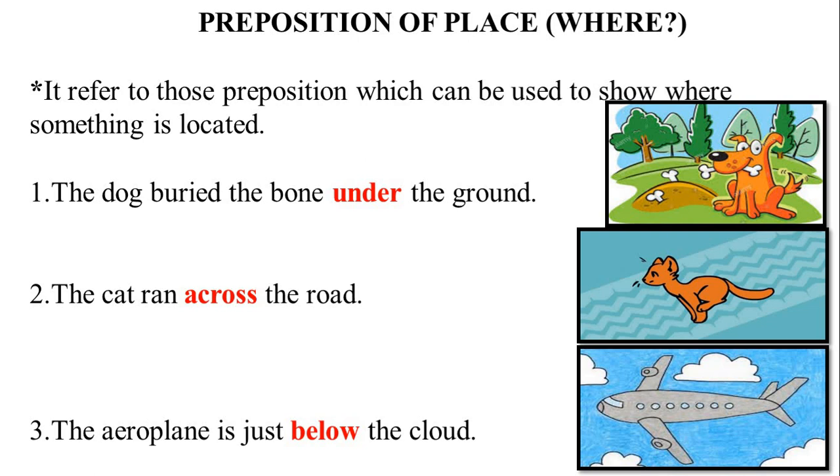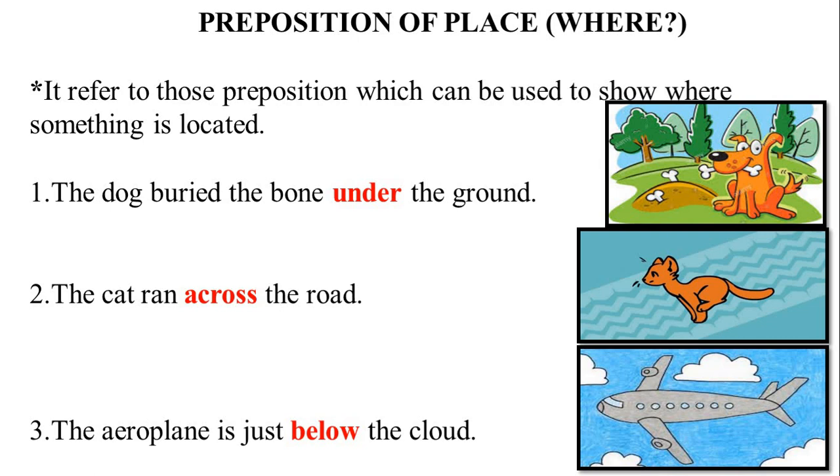Here, the words which are red in color, that is under, across and below, are used to show where something is located. So those prepositions which can be used to show where something is located are called prepositions of place.